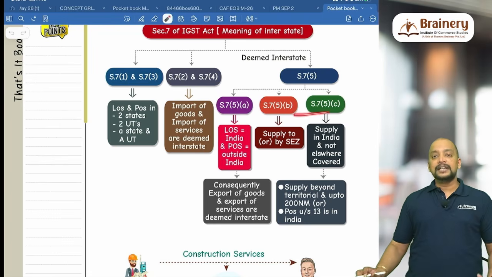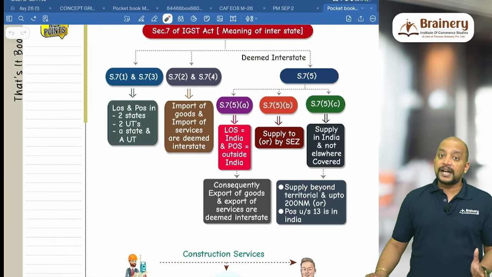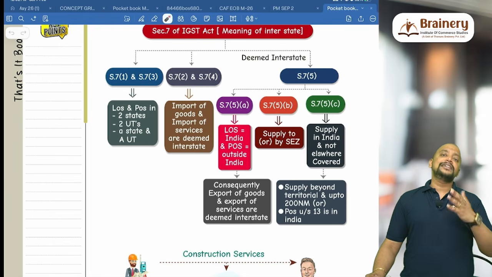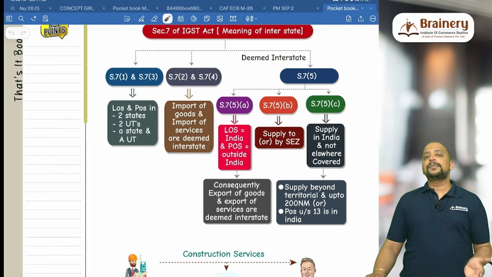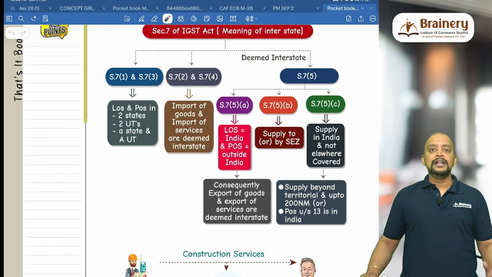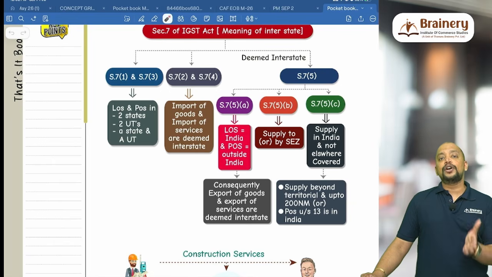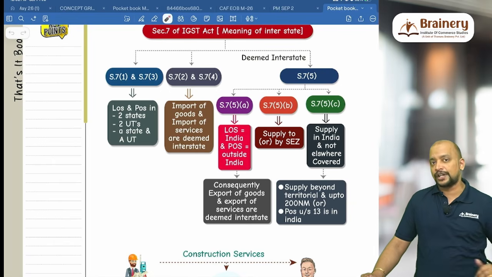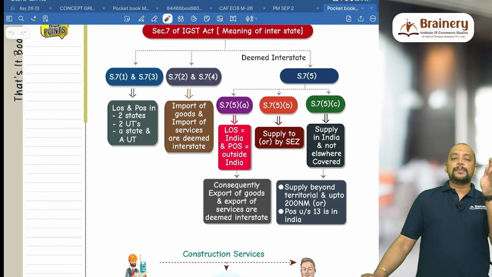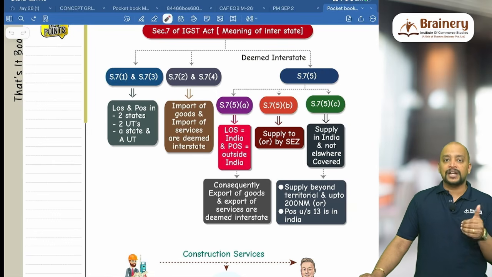Then 7.5c: supply is taking place in India, in the taxable territory. Here taxable territory means India, and where it is not elsewhere specified, it will be covered under 7.5c. The first situation where 7.5c is applicable is with respect to supply beyond 12 nautical miles and up to 200 nautical miles. The meaning of India is up to 200 nautical miles from the baseline. For supply within territorial waters, we have section 9, which talks about whether it is intra or inter. We need to see depending upon the nearest coastal state.